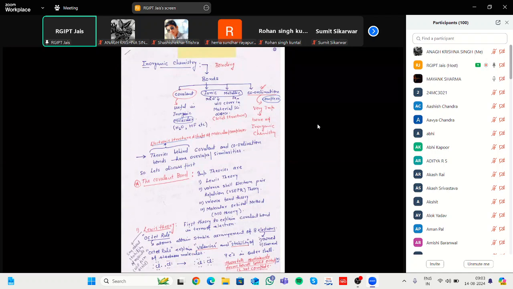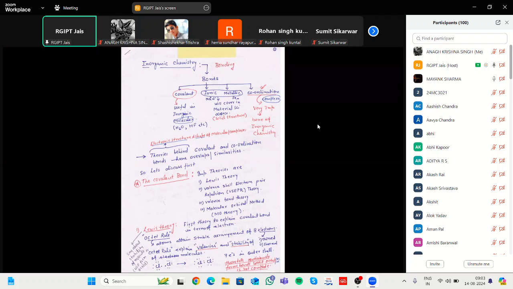In case of water, two hydrogens are sharing two electrons with oxygen, and oxygen also shares two electrons with the first H and the second H. In case of HF, hydrogen and fluorine share one electron each.